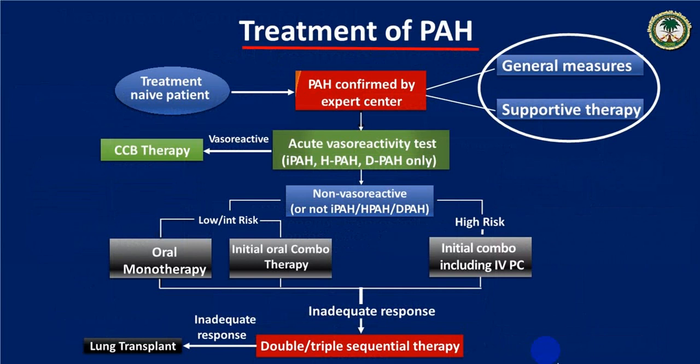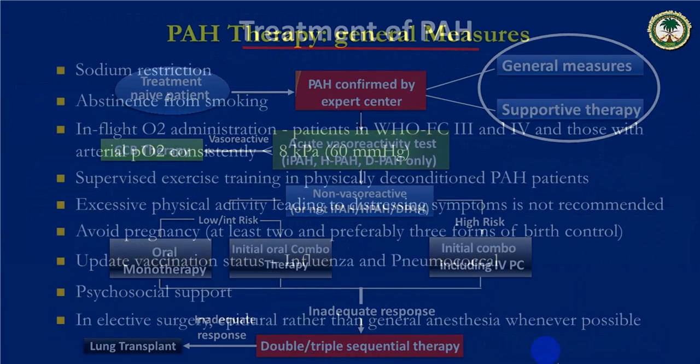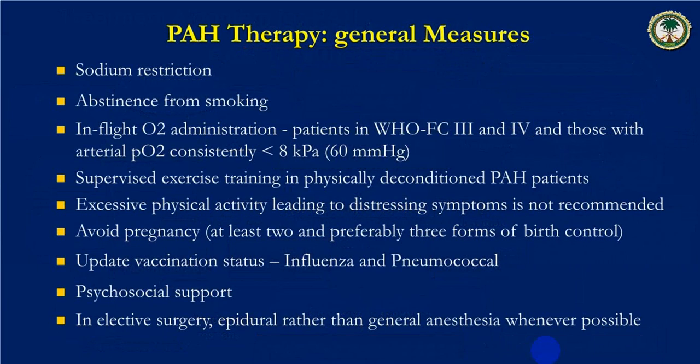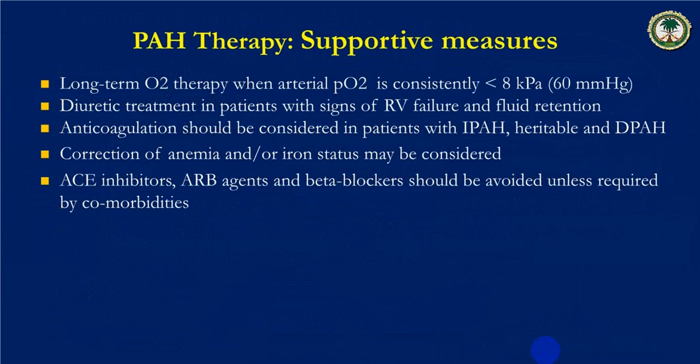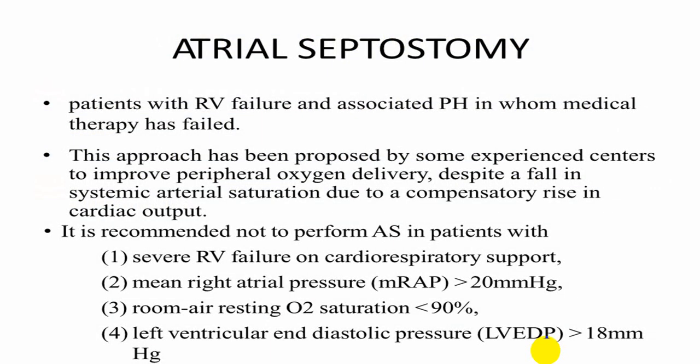So the same thing, whatever we have given, is given in separate slides. What you do in an early stage, what you do in a late stage, that is stage 2, stage 3 and stage 4. These are general measures, these are supportive lines of treatment.